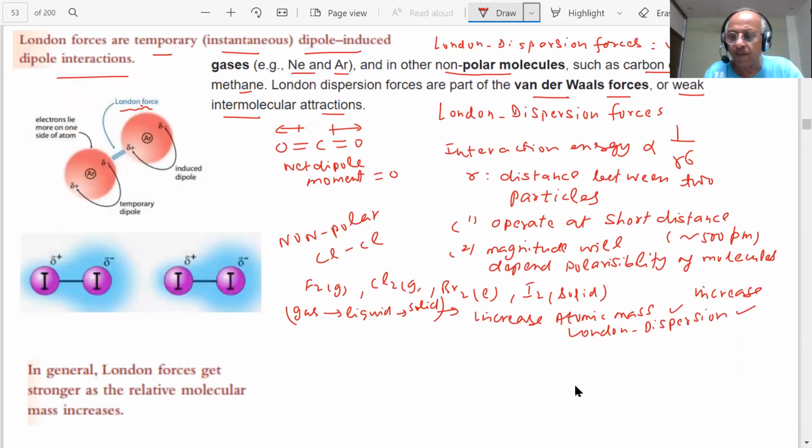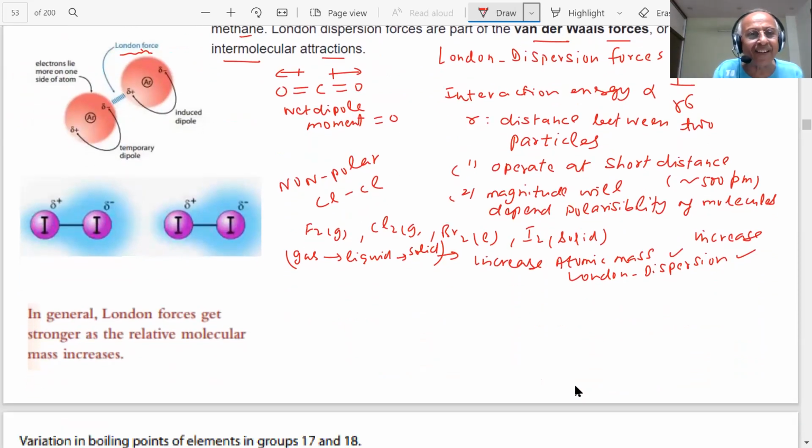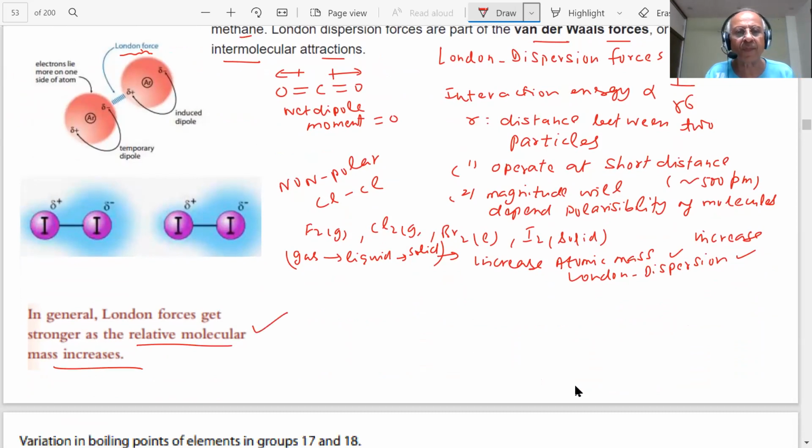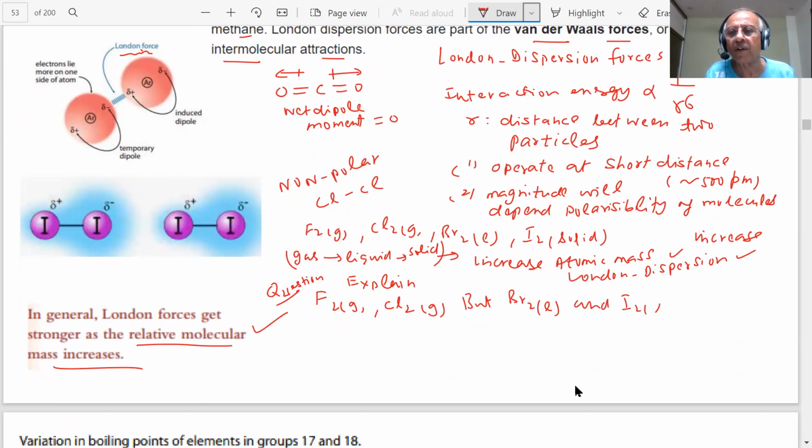Here I have written: in general, London forces get stronger as the relative molecular mass increases. Question: explain why F2 is a gas, Cl2 is a gas, but Br2 is a liquid and I2 is a solid. What is the answer?